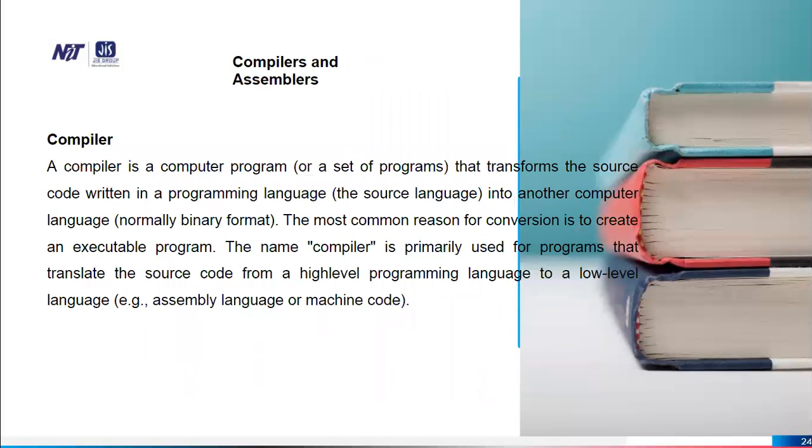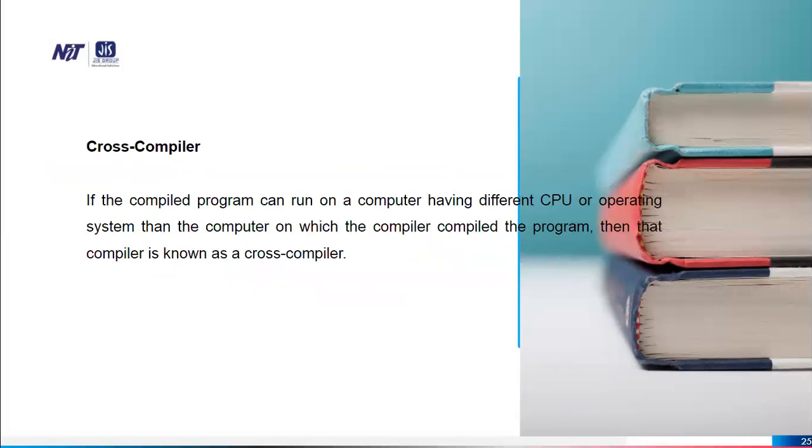Compiler and assembler. A compiler is a computer program that transforms the source code written in a programming language into another computer language. The most common reason for conversion is to create an executable program. The name compiler is primarily used for programs that translate the source code from a higher-level programming language to a lower-level language. Cross compiler: if the compiler program can run on a computer having a different CPU or operating system than the computer on which the compiler compiled the program, then that compiler is known as a cross compiler.